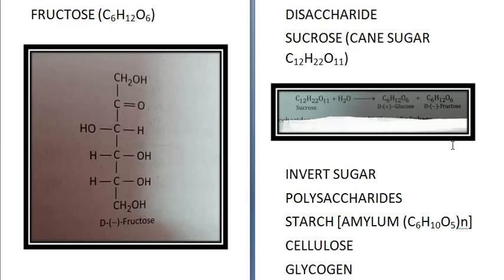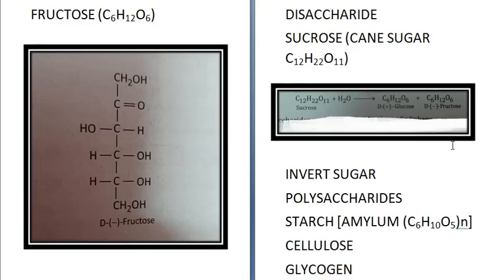It is a dietary source. We eat it. We use it as a food substance. It is a polymer of alpha glucose and consists of amylose and amylopectin. Amylose is the water soluble component and makes 15 to 20% of starch.